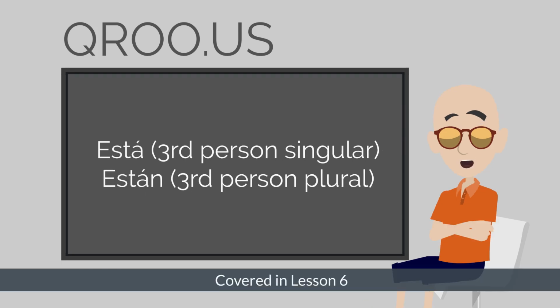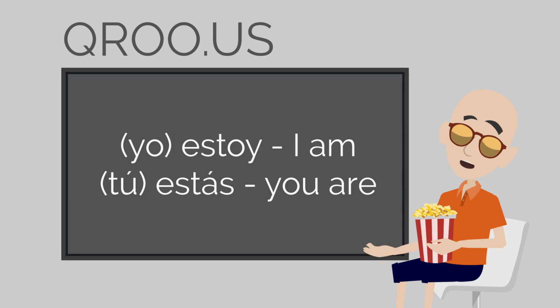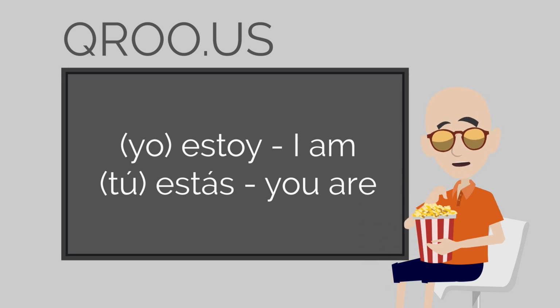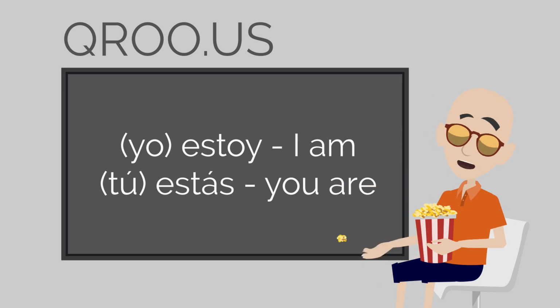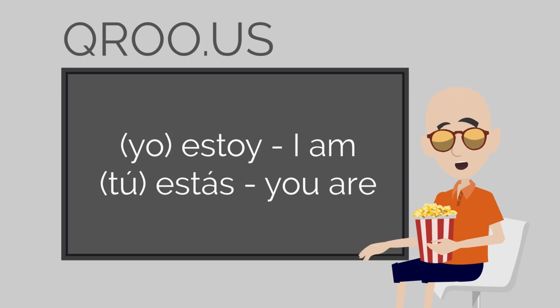Now, in most of our lessons, we've only been focusing on the first and second person. That's the yo and tú. But when it comes to the verbs to be, estar and ser, you really need to learn third person singular and third person plural. Fortunately, I already taught you those back in Lesson 6. Since you should already know está and están, we just have to teach you the first and second person. So here they are. Yo estoy, I am. Tú estás, you are. And as usual, you know you can leave off the yo and the tú.